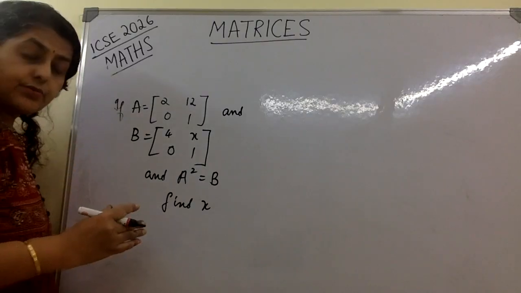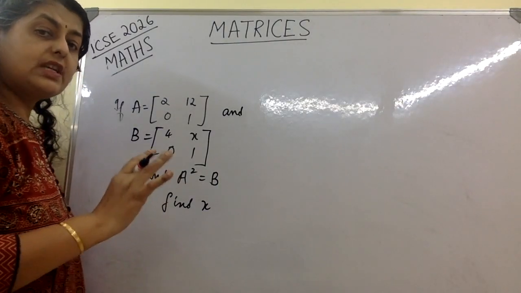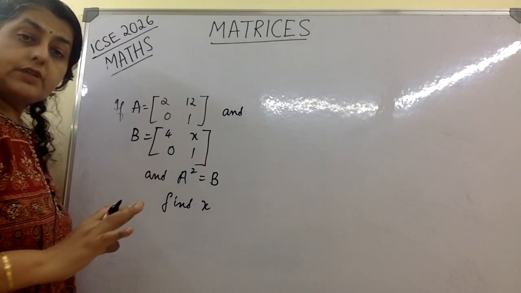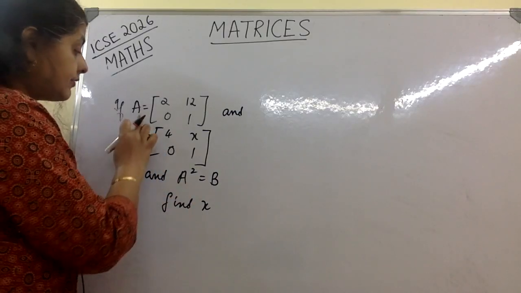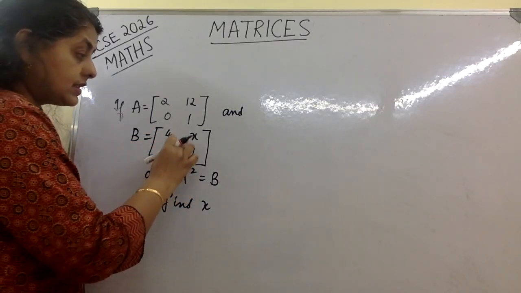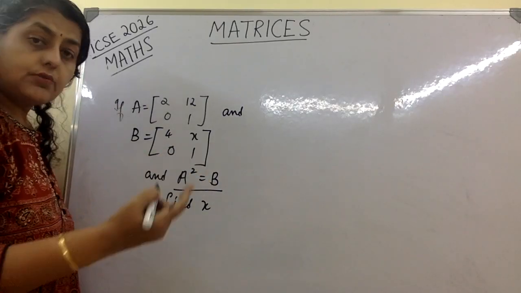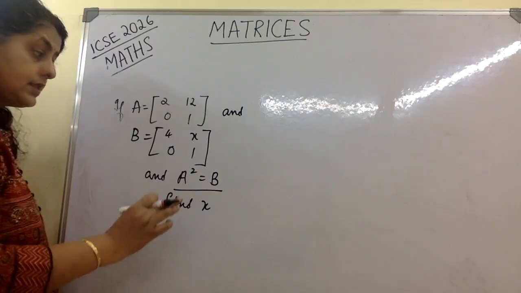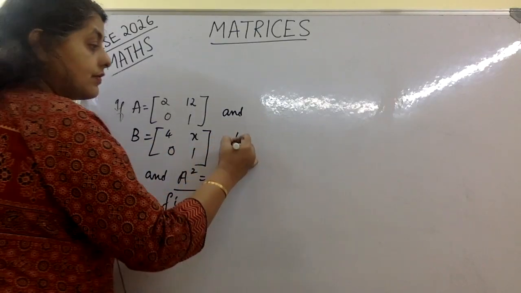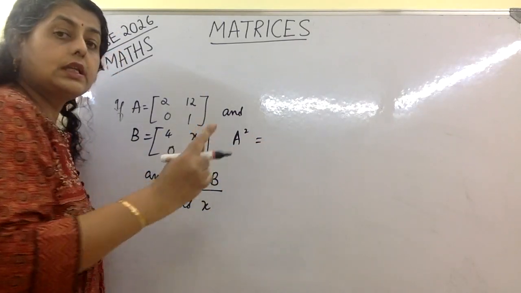Here is our next question. Very simple sum, so everybody will attempt it. A is given, B is given. The problem is in B there is an unknown variable x, but they have given a condition also: A square is equal to B. So find the value of x. First thing we'll have to do is find A square. Now here lies the problem.